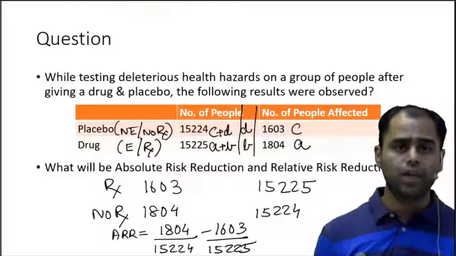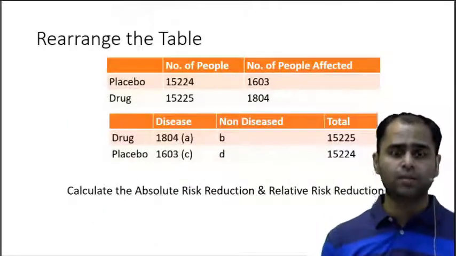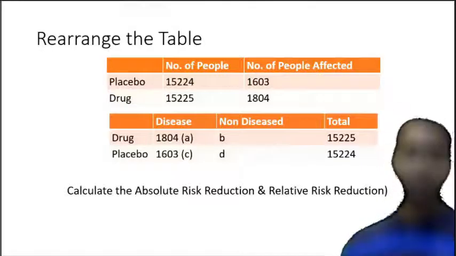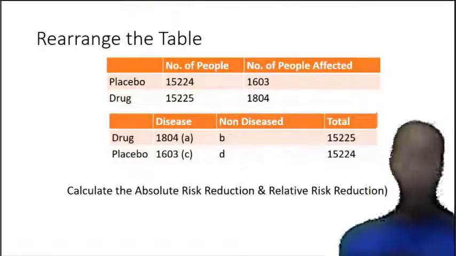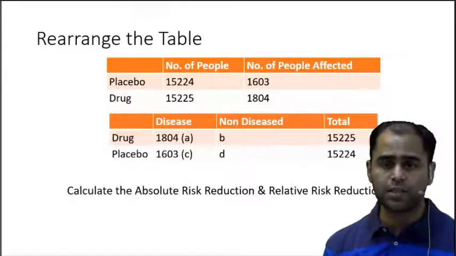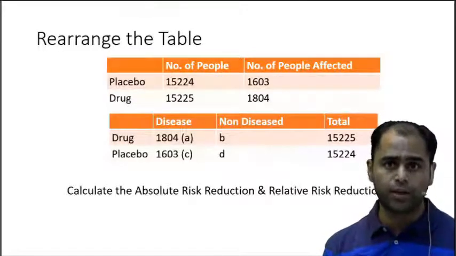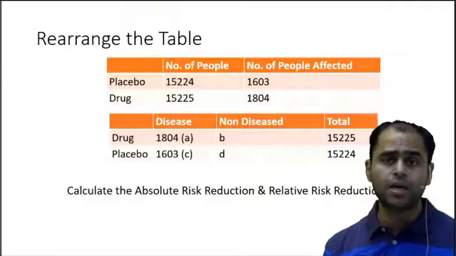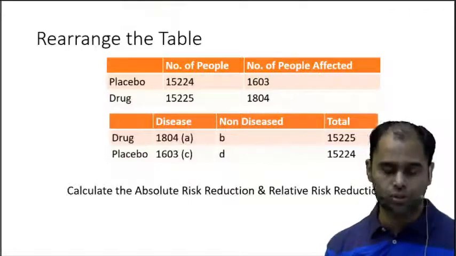So the only play here was to rearrange the table. This question was very, very simple if you knew this theory. Just a year back, AIIMS had asked this particular question to the students.